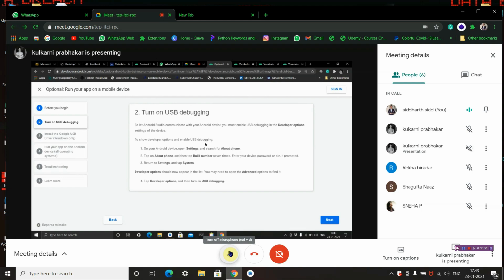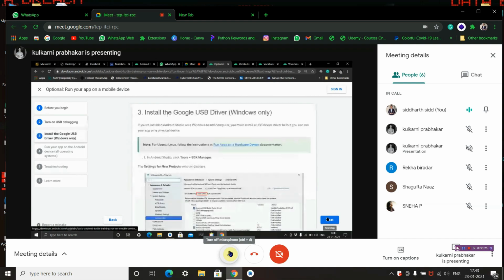Enter your device password or PIN if prompted. In most cases, the device password is not asked. If the password is asked, you can enter your password. That is totally safe. Then return to settings and tap System. Developer options should now appear in the list. You may need to open the advanced option to find it. Tap the developer options, and then turn on the USB debugging mode.